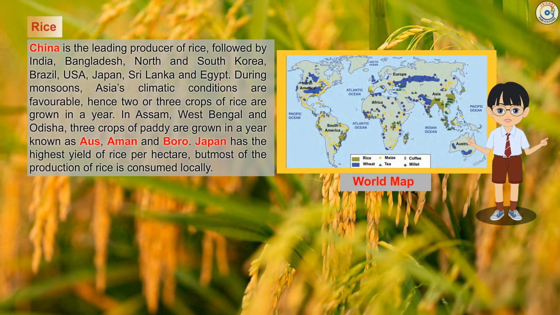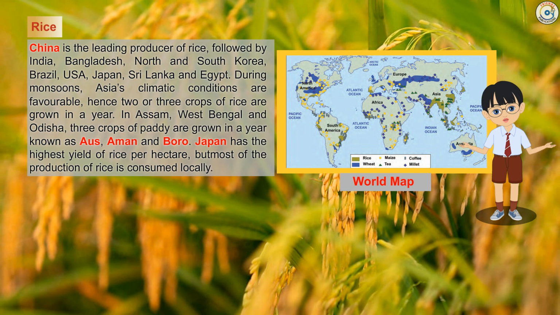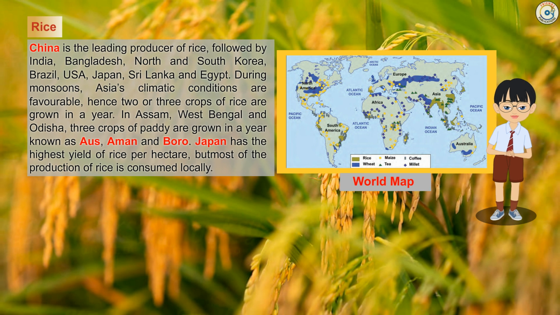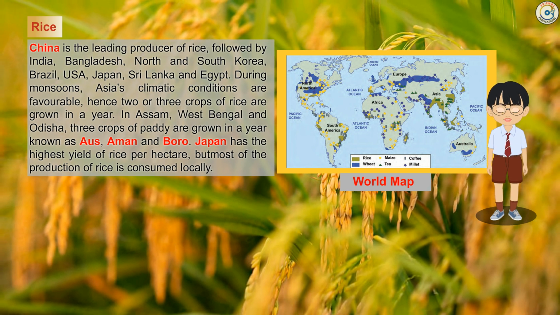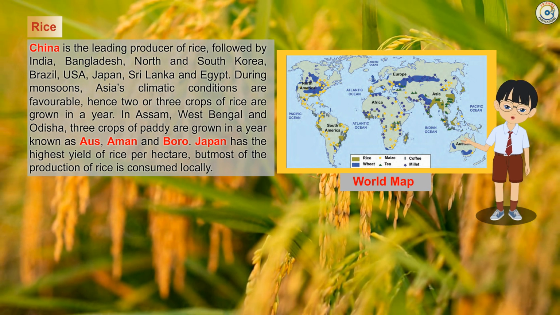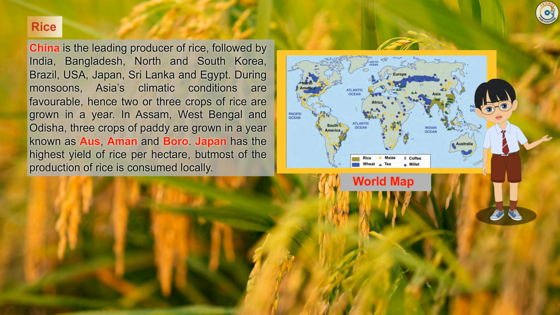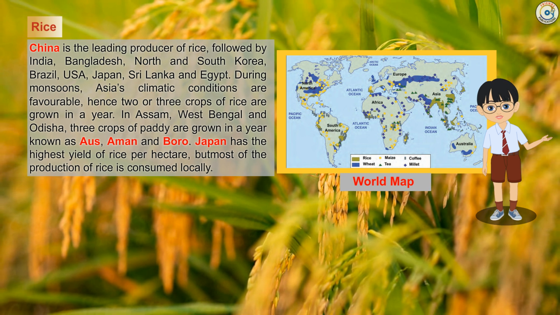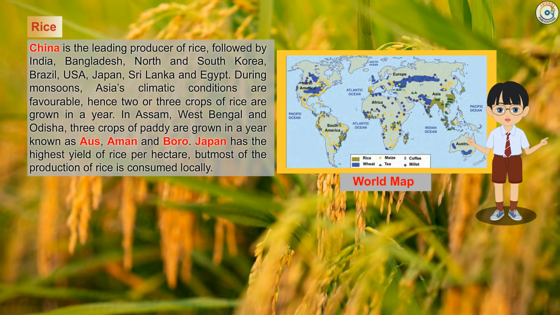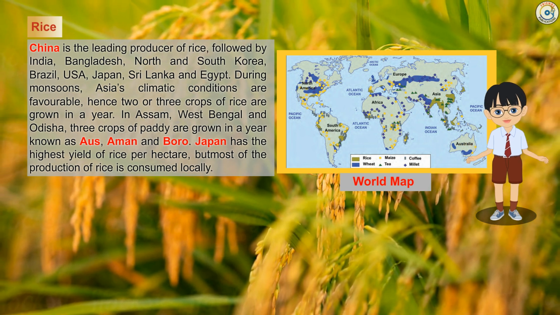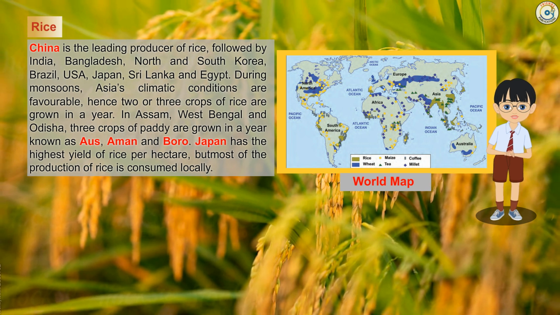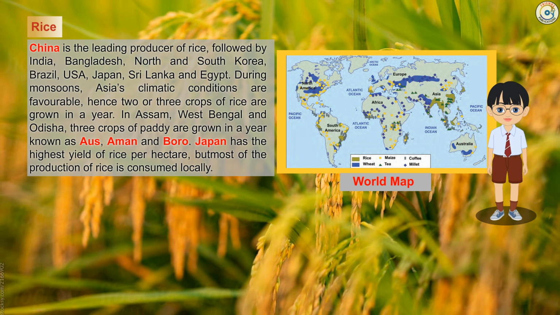China is the leading producer of rice, followed by India, Bangladesh, North and South Korea, Brazil, USA, Japan, Sri Lanka and Egypt. During monsoons, Asia's climatic conditions are favorable. Hence, 2 or 3 crops of rice are grown in a year. In Assam, West Bengal and Odisha, 3 crops of paddy are grown in a year, known as Aus, Aman and Boro. Japan has the highest yield of rice per hectare, but most of the production of rice is consumed locally.